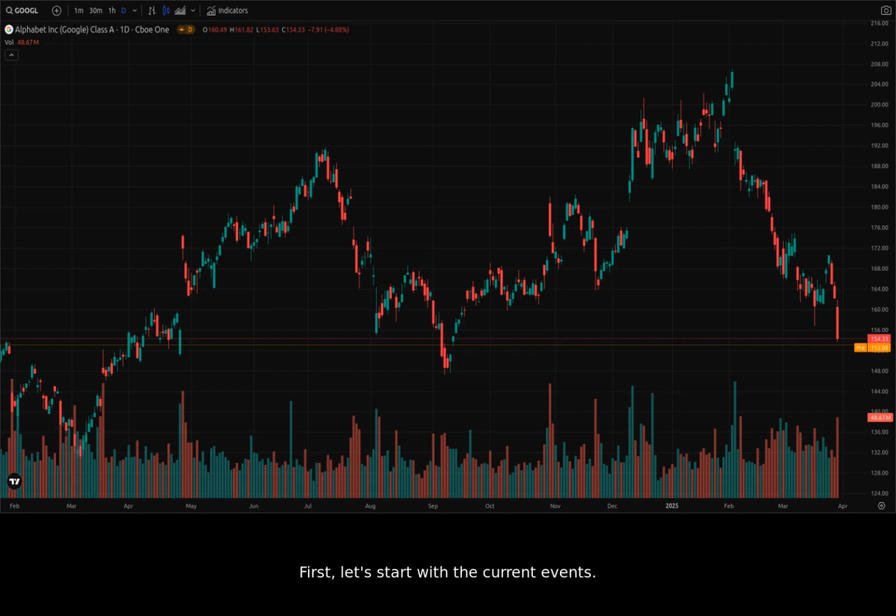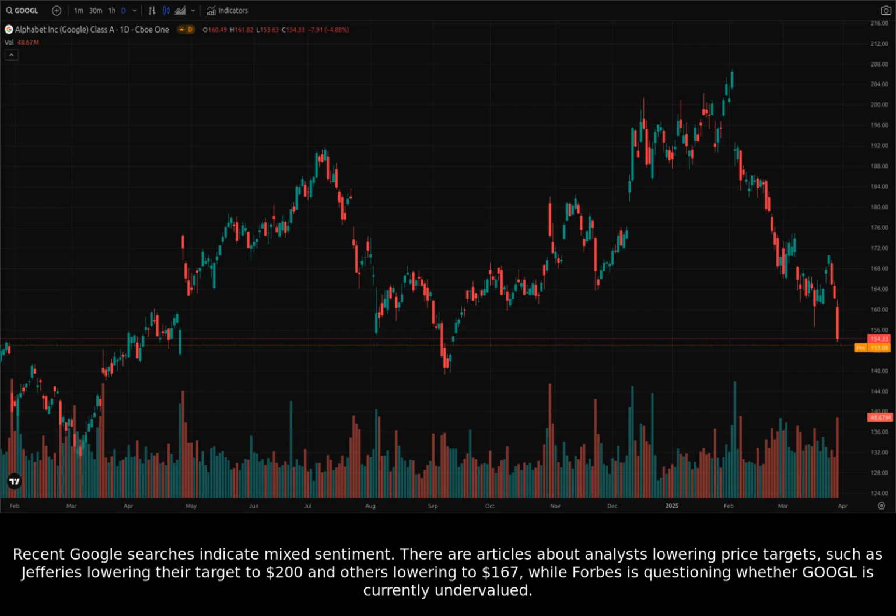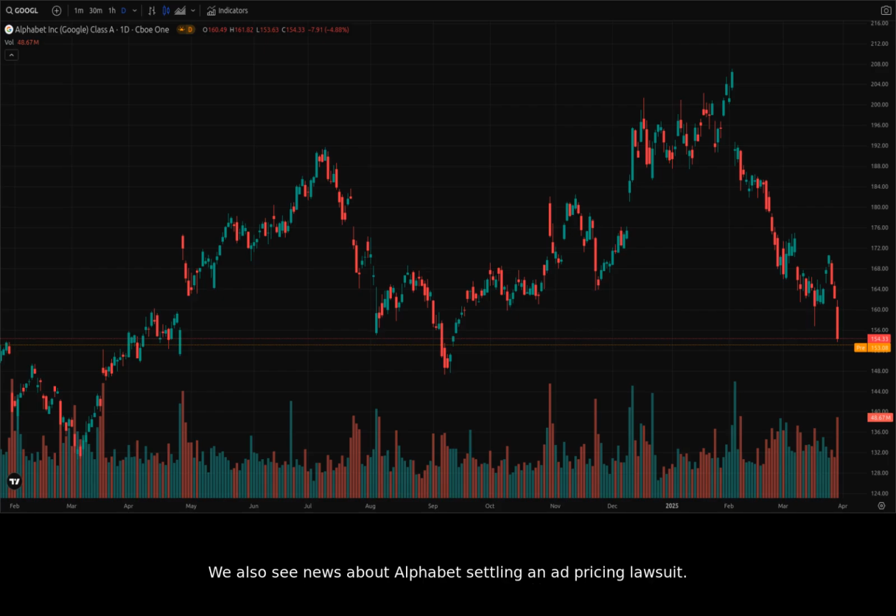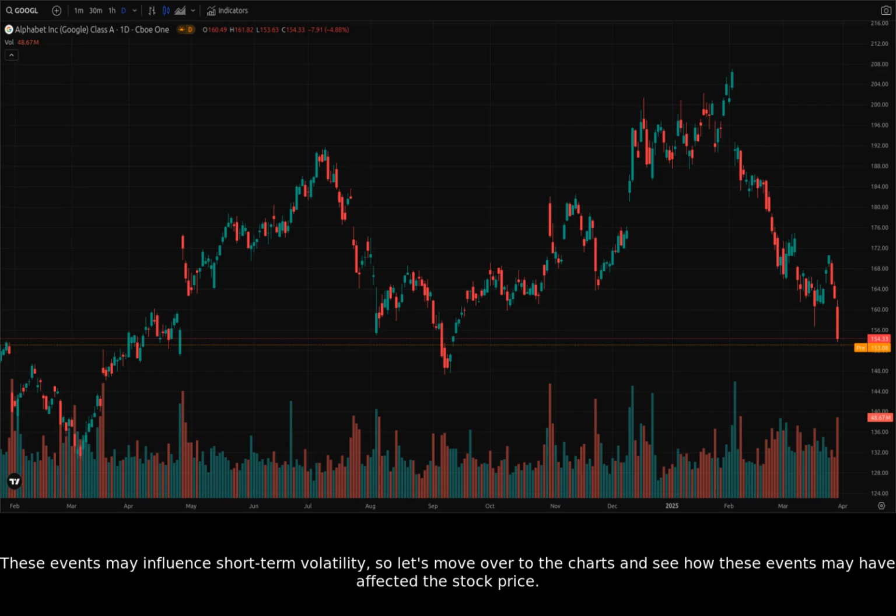First, let's start with the current events. Recent Google searches indicate mixed sentiment. There are articles about analysts lowering price targets, such as Jefferies lowering their target to $200 and others lowering to $167, while Forbes is questioning whether Google is currently undervalued. We also see news about Alphabet settling an ad pricing lawsuit. These events may influence short-term volatility, so let's move over to the charts and see how these events may have